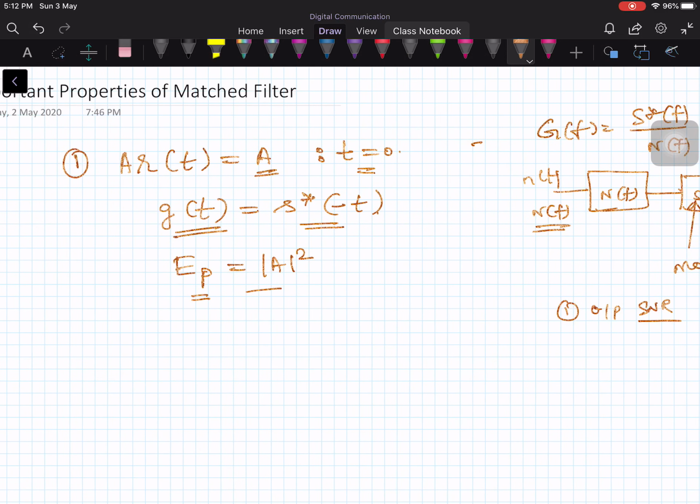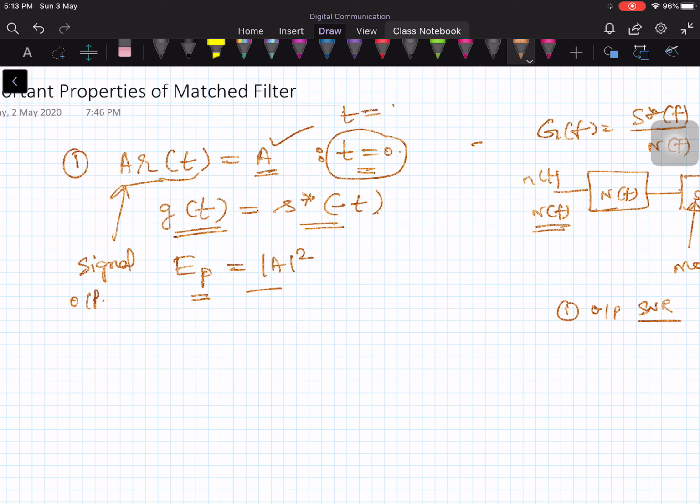The first property is given as A times R of t equal to A, and this gives the signal contribution, that is, how much signal is contributed at the output of the matched filter. So this is the signal output, and we are sampling this output at t equal to 0. This I have chosen arbitrarily.